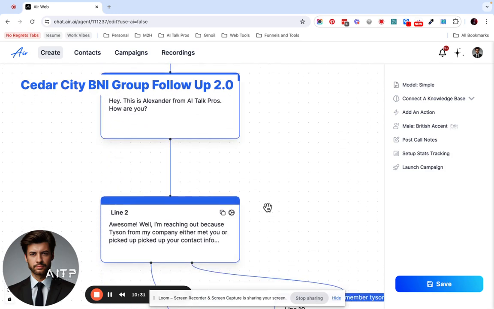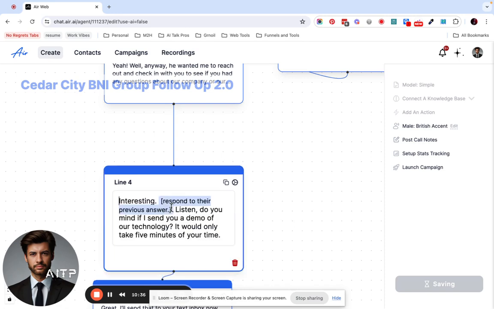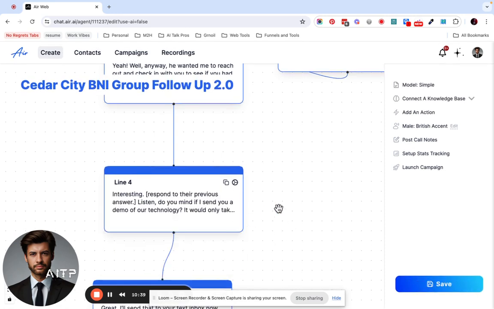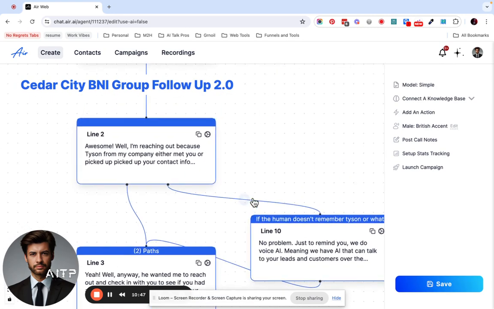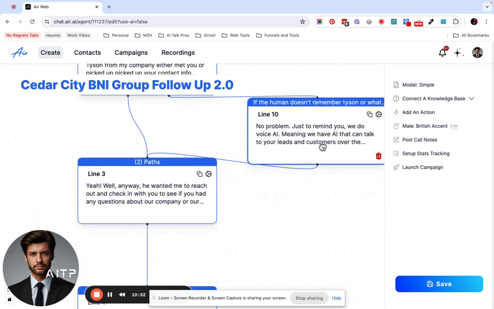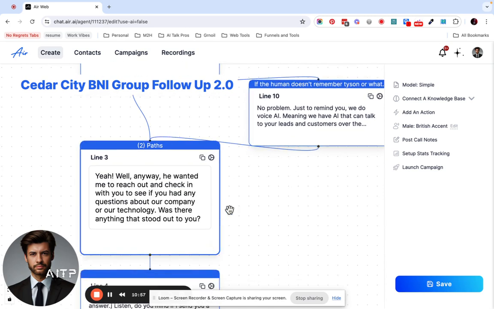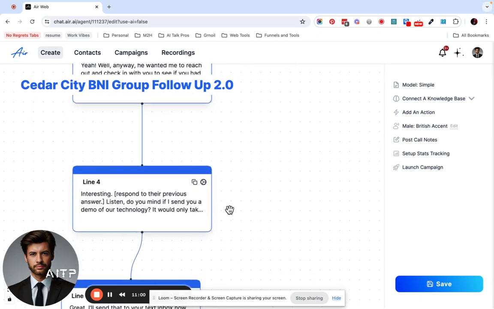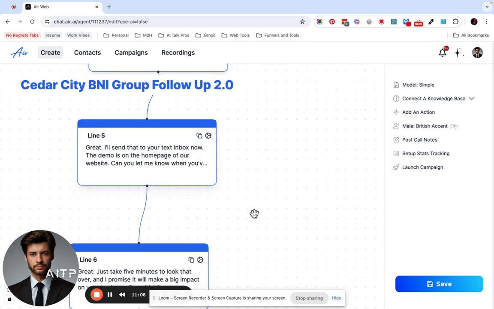Nope, it's perfect. But just like you saw here, when you get that prompt correct, oh, looks like when you don't have the node highlighted, that's when it doesn't show it to you. But when you have it highlighted, it does. It's your text inbox. Now, in fact, we could even gather a little bit more about their business. No, yeah, we want to keep it as short as we can. So let's go with this. So great, I'll send that to your inbox now.